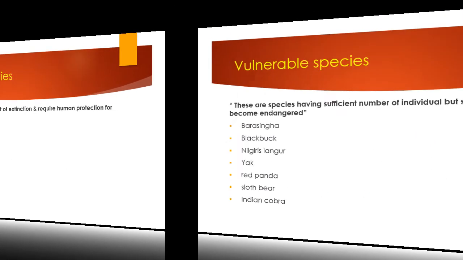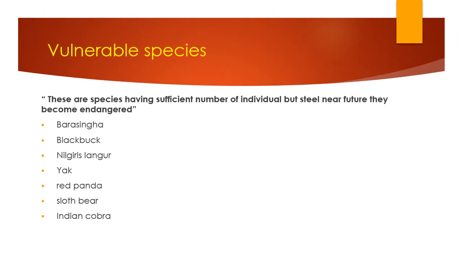Then the next is the vulnerable species. Vulnerable species are species having a sufficient number of individuals, but in the near future they may become endangered. These are the barasingha, blackbuck, Nilgiri langur, yak, red panda, sloth bear, and Indian cobra. These are all vulnerable species. Vulnerable species means species that have a sufficient number of individuals, but in the near future they may become endangered. So protection of these species is most important.